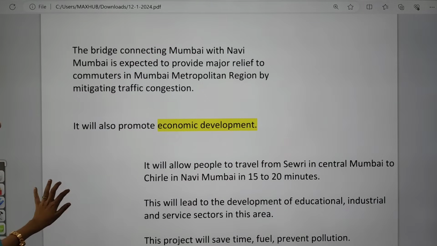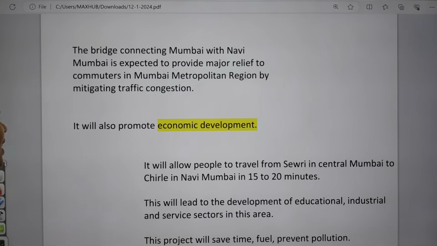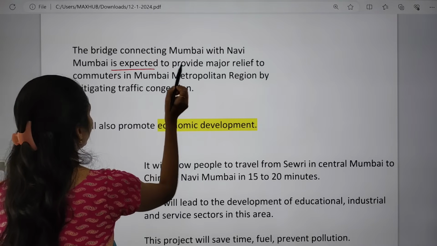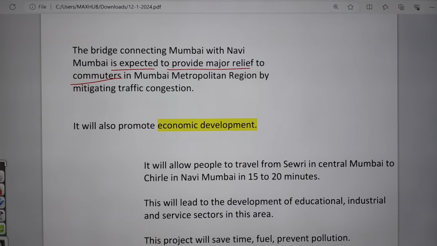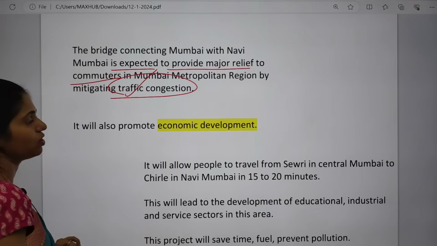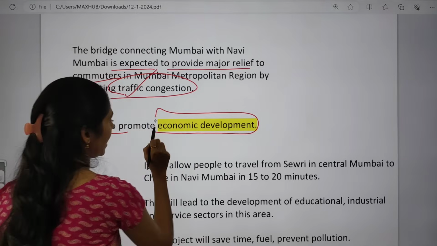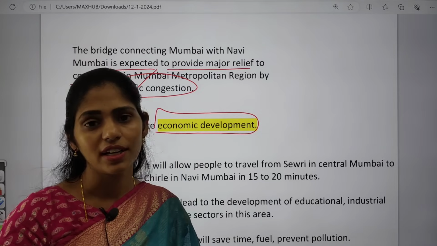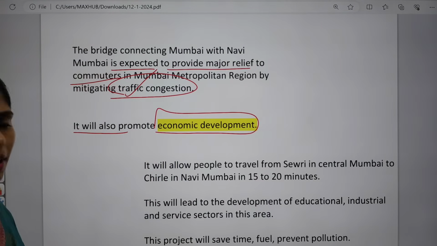And what is the significance of this project? The first one is that it will decrease the time of travel. The bridge connecting Mumbai with Navi Mumbai is expected to provide major relief to commuters in the Mumbai metropolitan region. That will be helpful for mitigating traffic congestion. Next, it will also promote economic development, because whenever we go for any infrastructure project, it will generate employment, which will be helpful for economic development.